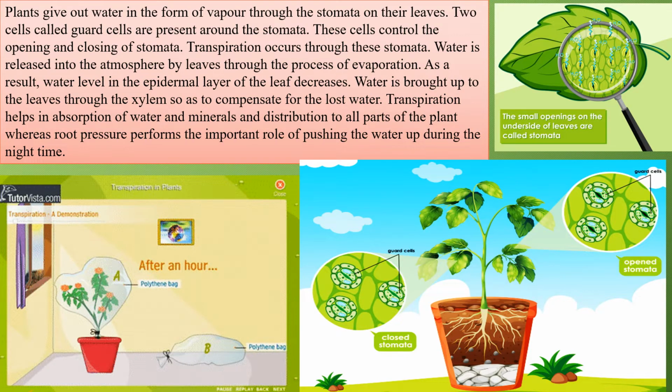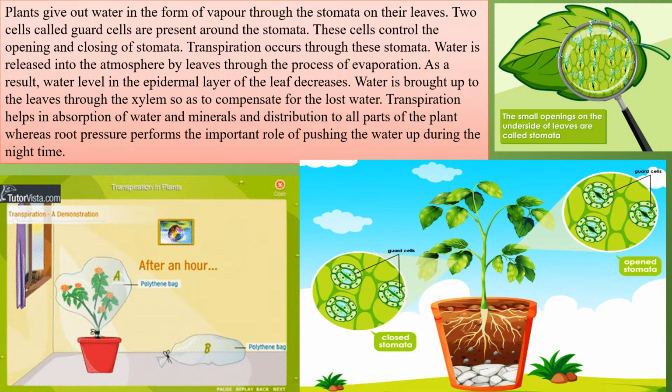Now plants give out water in the form of water vapor. We have learned this. We have performed an experiment. If you take a plastic bag and tie it onto the leaf, okay, after some time you will find that there are water droplets on the surface of the polythene bag. Now this shows that plants also give out water vapor. Okay, so how does it give out?